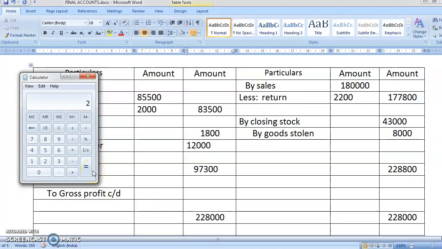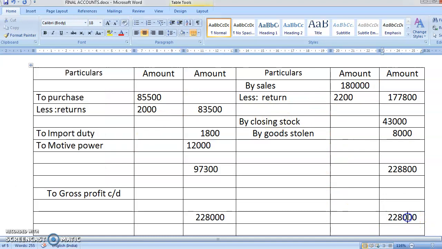So your profit is coming to 2,28,800 minus 97,300.